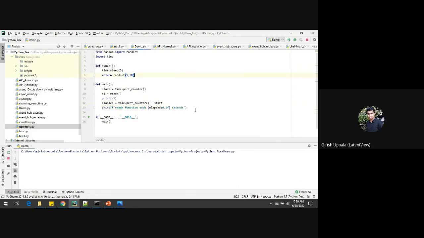I'm sure this will take 3 seconds to execute that function. Yeah, it took 3 seconds.